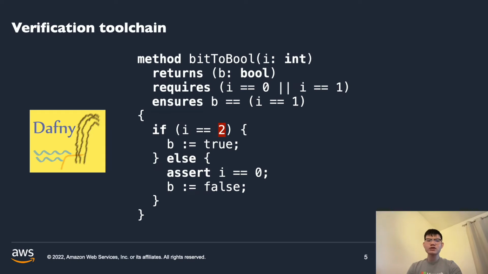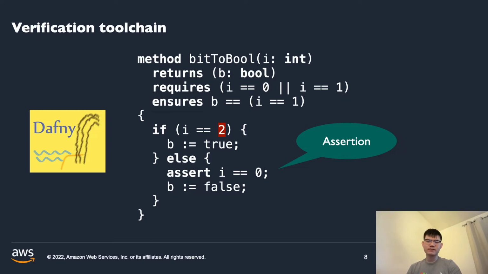Well, we could use a verification toolchain like Dafny. We write this very same function in the Dafny language, which allows us to put annotations on the program in the same style as Floyd-Hoare logic. The annotation might be a precondition or postcondition, and this provides a specification for the function. The annotations could also be assertions, and these are to guide the Dafny verifier to prove that our program satisfies